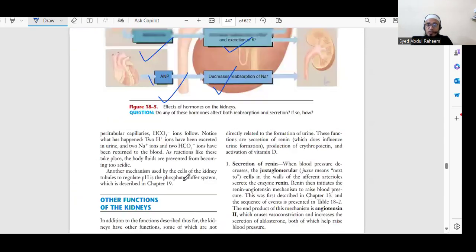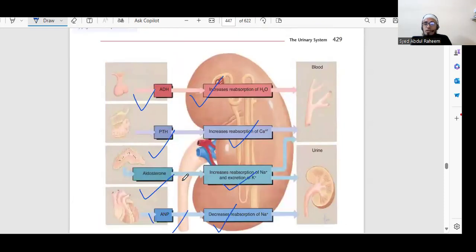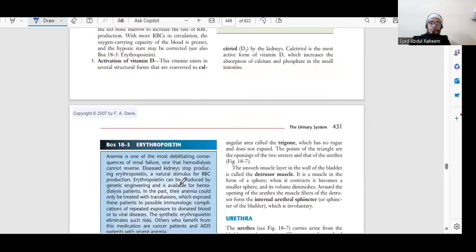We also have creatinine, ammonia, and urea. If all of these are increased in the body, what will happen? The body will reach a base level or acidic level. The kidney maintains balance by removing the waste products. Then the body's acid-base level will be maintained in one way. So this is very important.